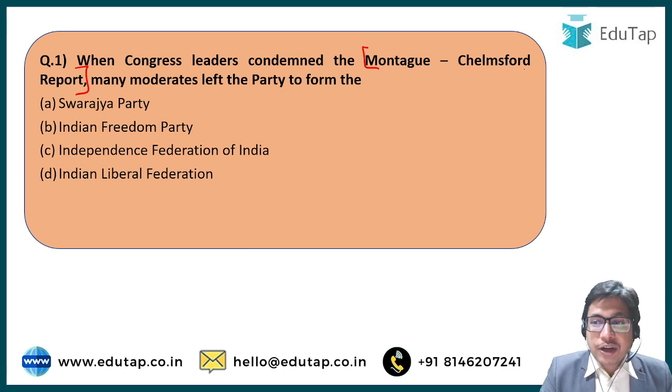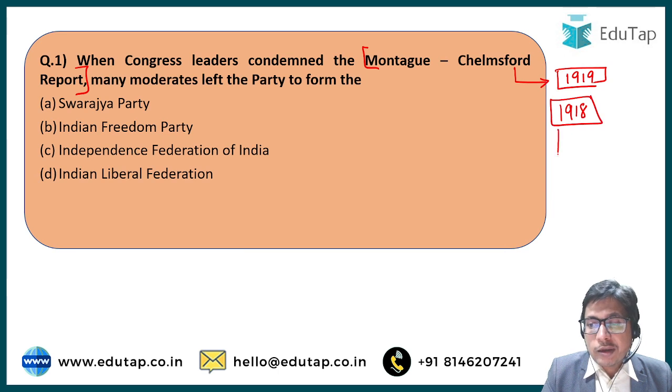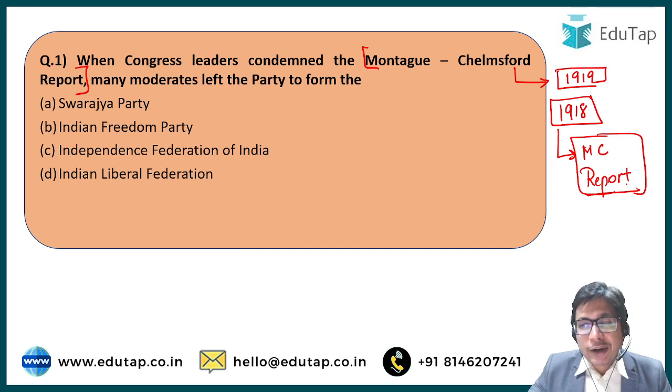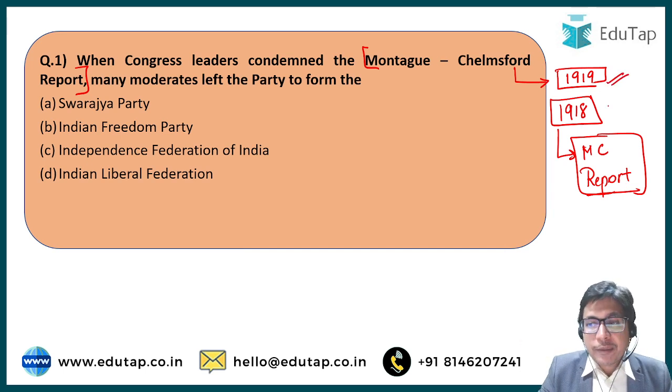The Montagu-Chelmsford reforms came in 1919, and before that, in 1918, came the Montagu-Chelmsford report. In the report, the declarations and recommendations were made about what changes should be made to the Indian political system through the Act of 1919, and most of the recommendations of the 1918 report were incorporated into the Montagu-Chelmsford reforms of 1919, which is also known as the Government of India Act of 1919, right?